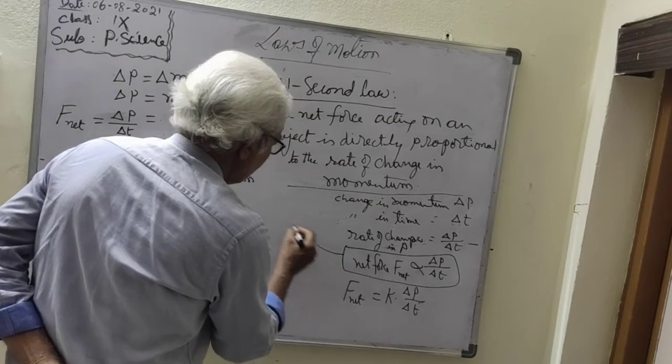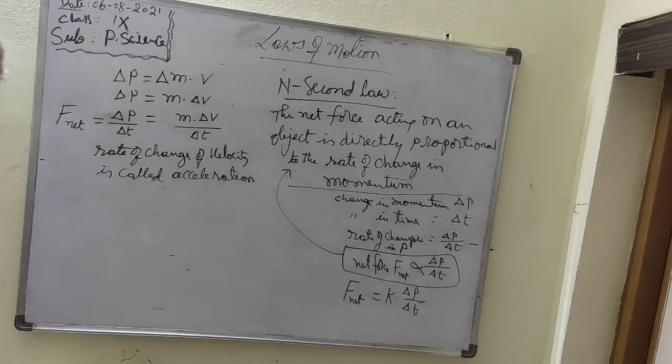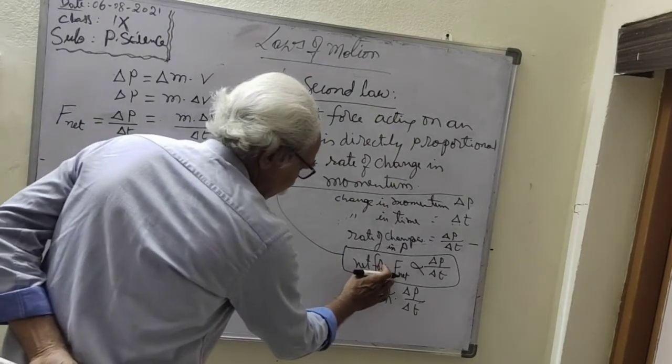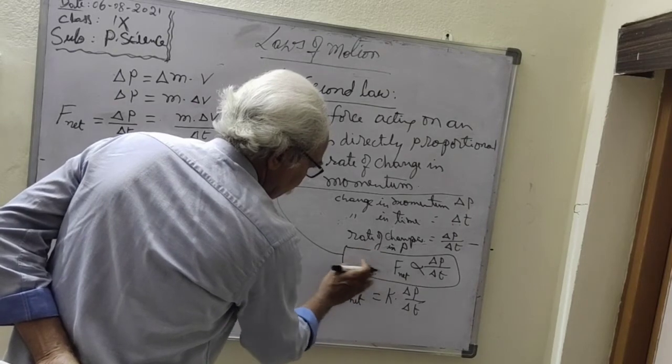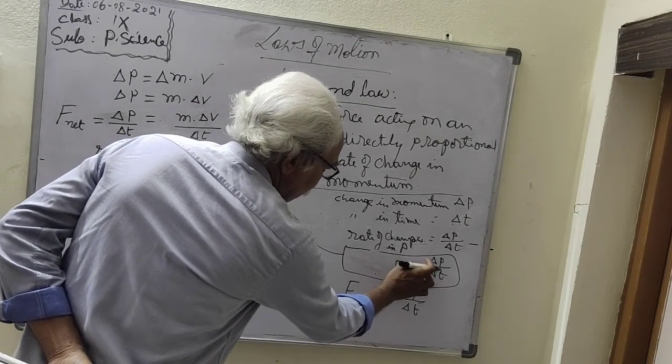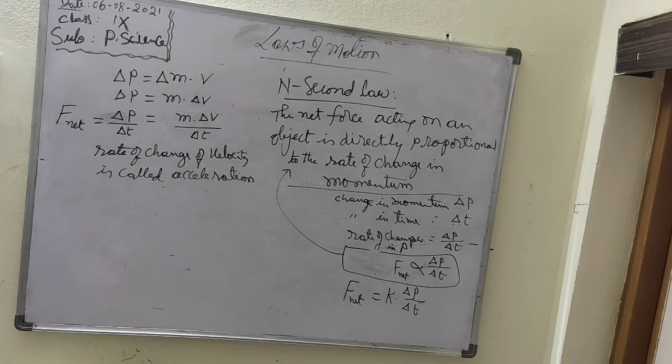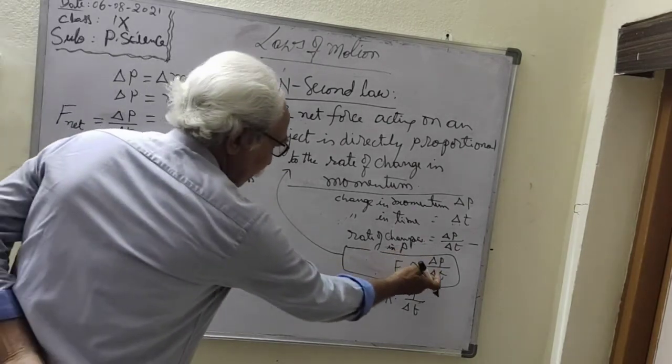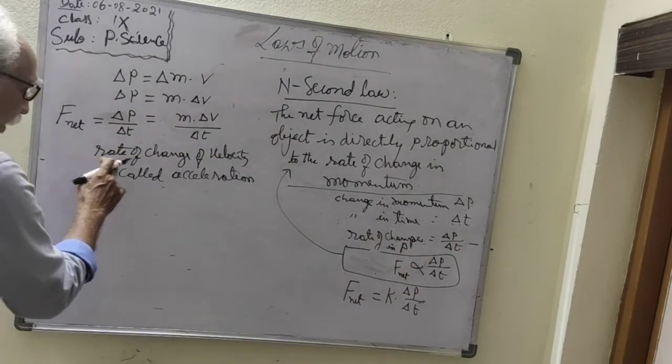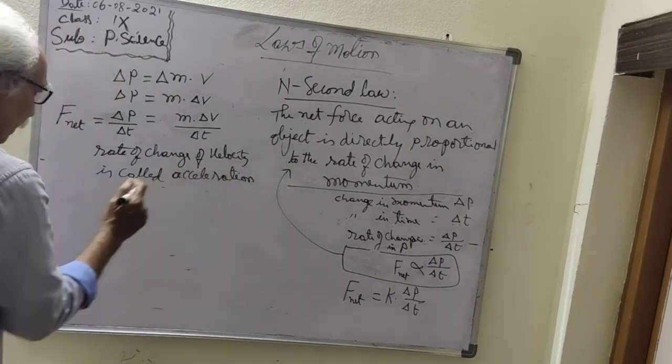This is the definition. So the net force is directly proportional to the rate of change of momentum. So the rate of change of momentum is the net force. Again, rate of change in velocity is called acceleration.